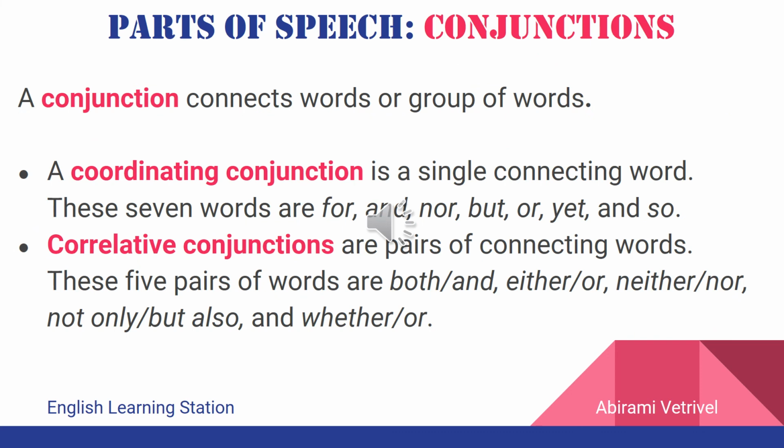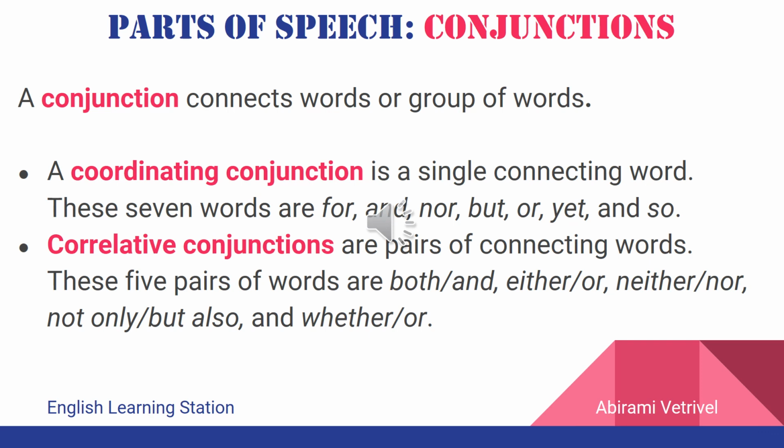The next part of speech is conjunction. A conjunction is a word that connects a noun with another noun or a verb with another verb. Sometimes a phrase is connected to another phrase using a conjunction. Sometimes even clauses are connected using a conjunction. So conjunctions are nothing but connectors.